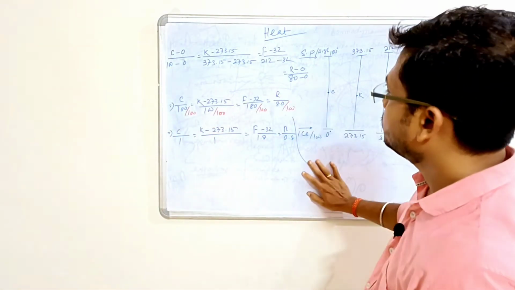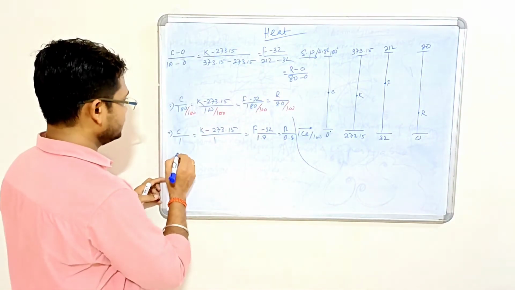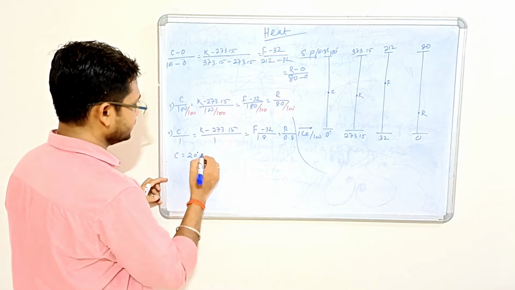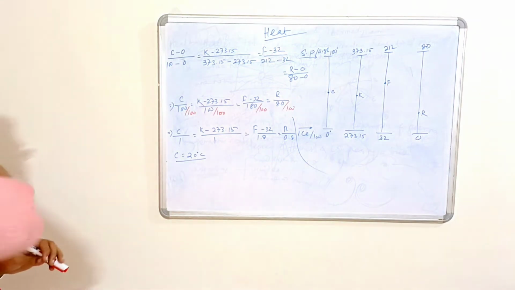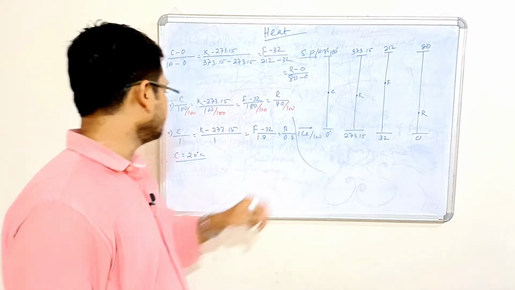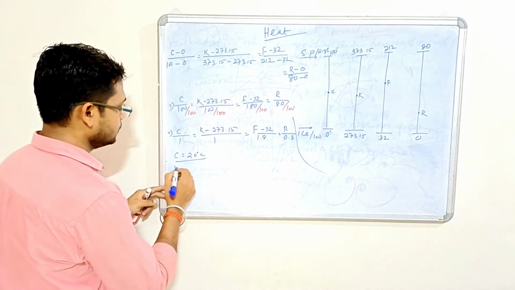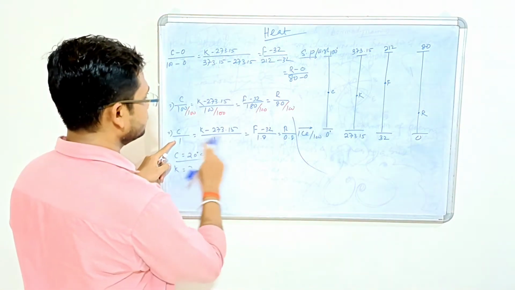Suppose in a temperature scale, C equal to 20 degree centigrade is given. Find the corresponding temperature in case of Kelvin. So how to find it? What is the relation between this one and this one?